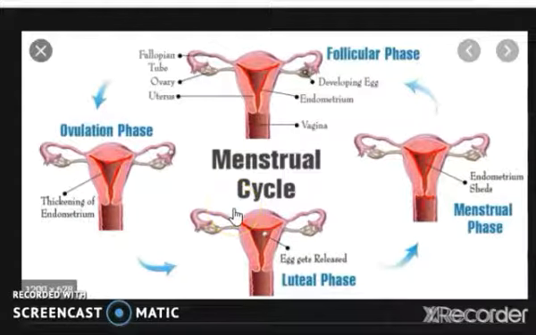Fourth phase of menstrual cycle is luteal phase. Duration of this phase is between the ovulation and the beginning of next menses. This phase is the longest phase. It lasts for 14 days, from 15 to 28 days of the cycle.